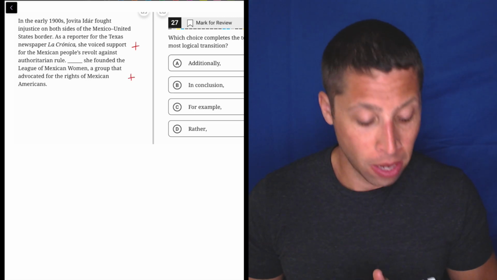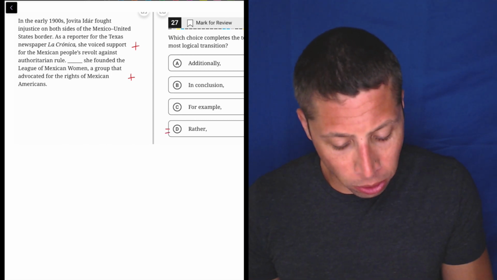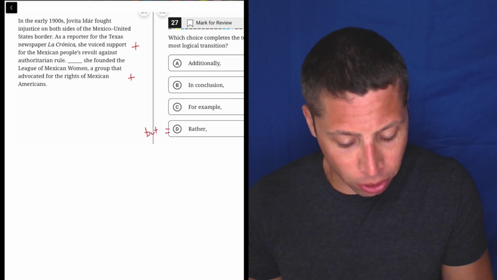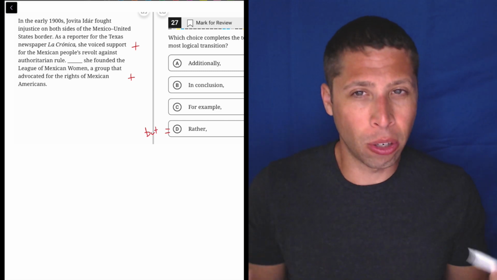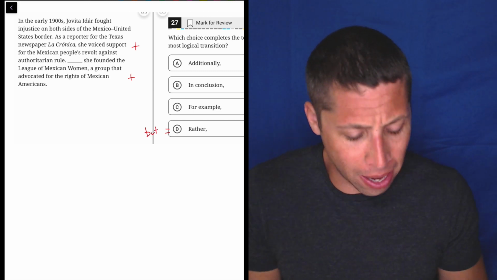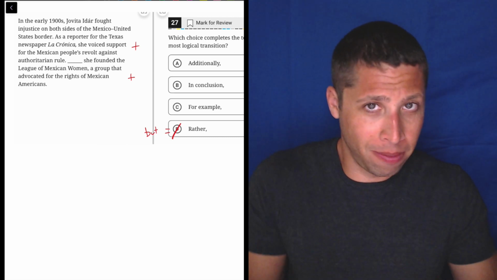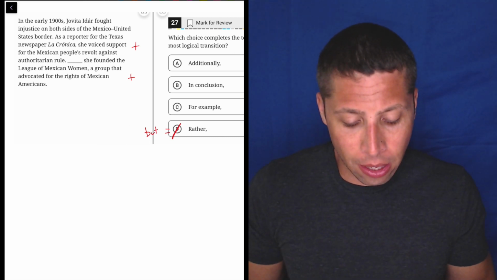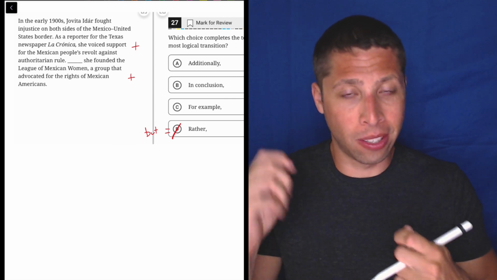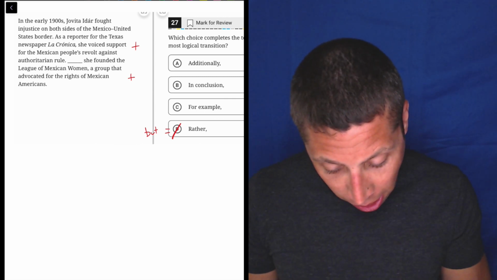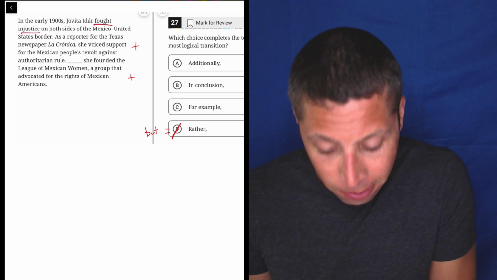Also sounds good. So looking at our answer choices then, a word like "rather," which is a contrast word, a "but" word, doesn't make any sense. There's no negative here. We've got two positive things. In C, that just says "for example." Notice these are both examples. The sentences are two examples of how she fought injustice.